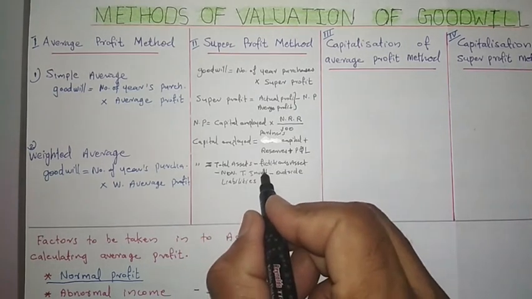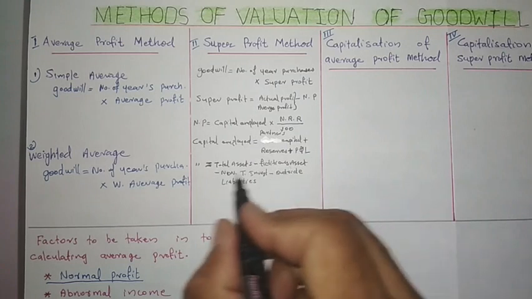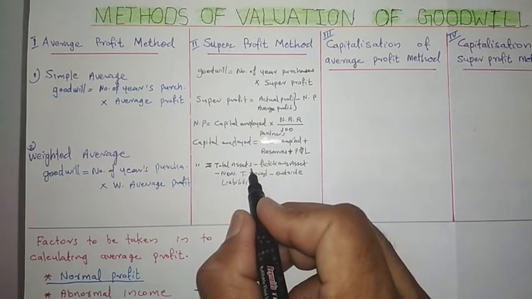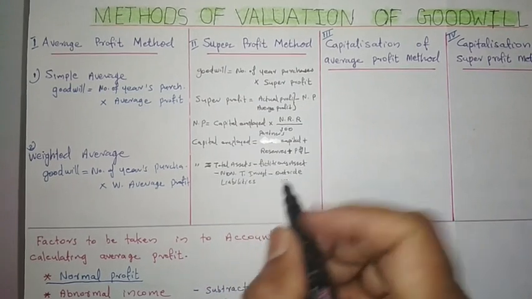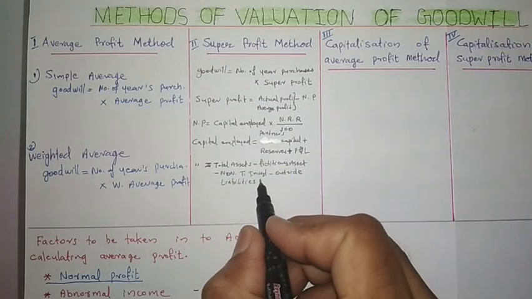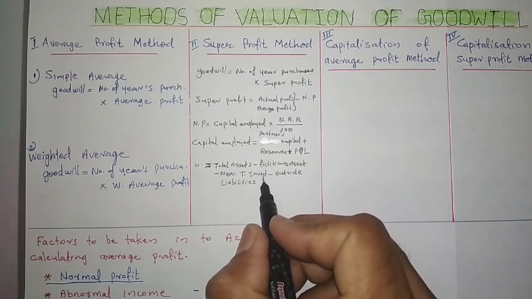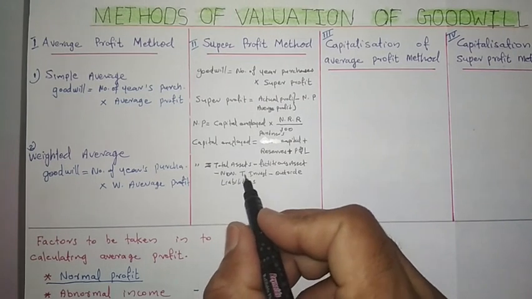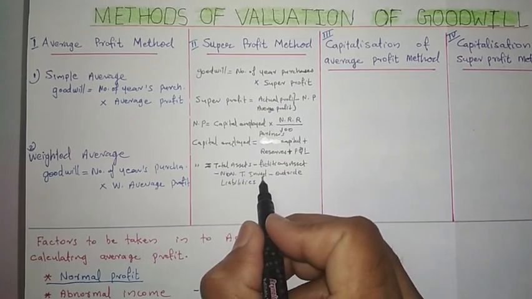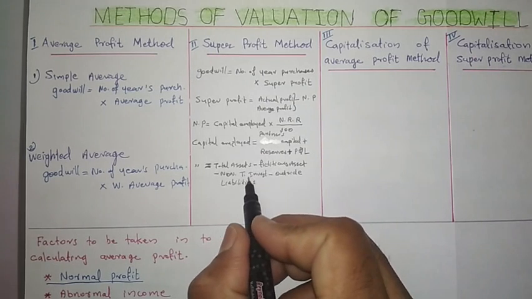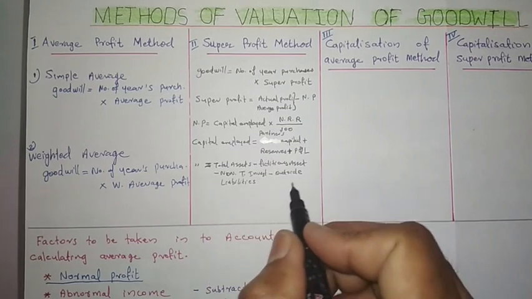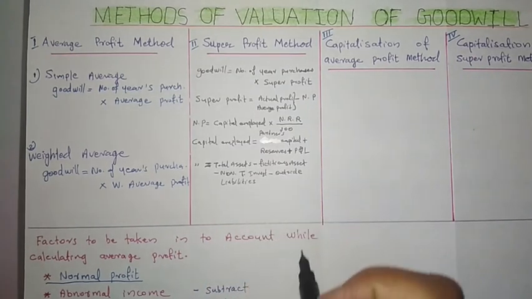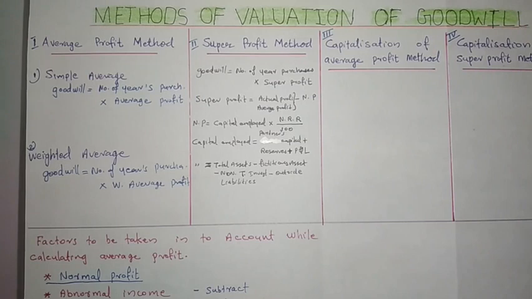Just remember the names of which assets we have to subtract. Total assets, if goodwill is given in the balance sheet, that also we are subtracting. Then fictitious assets, then non-trade investments, if given, that also. Trade investment we are not subtracting. Non-trade investments minus outside liabilities. So this formula also we are using to find out the capital employed.